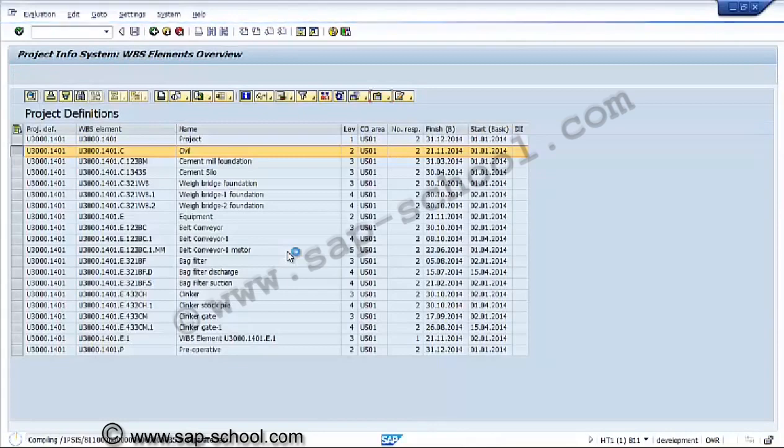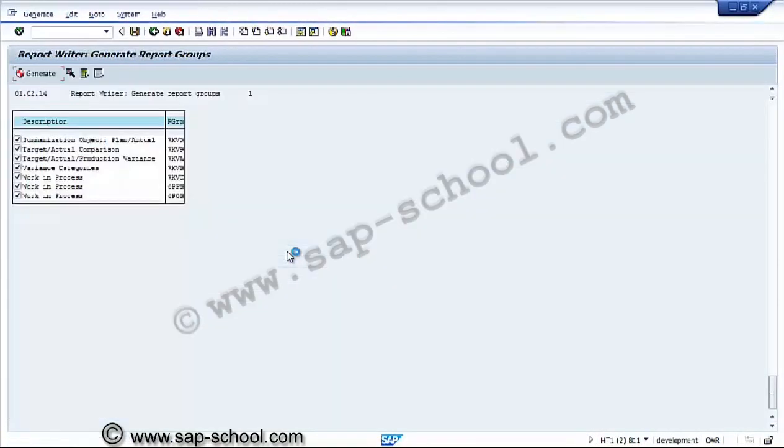So we are trying to find out the individual overview of activities against a WBS element, that is U3000.1401.C.